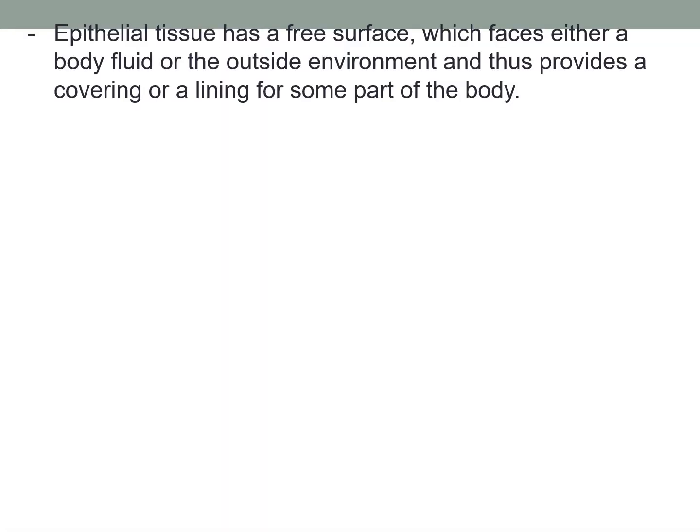So what exactly is a tissue? A tissue is basically a group of cells of similar origin to perform a specific function. Many times, students get the question in exams, define tissue. So I repeat the definition. A tissue is a group of cells of similar origin to perform a specific function.